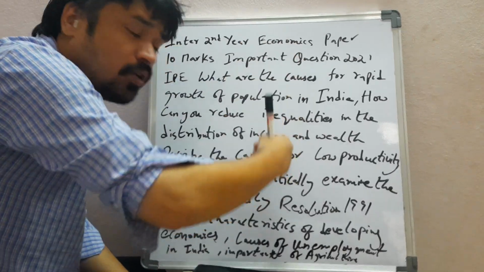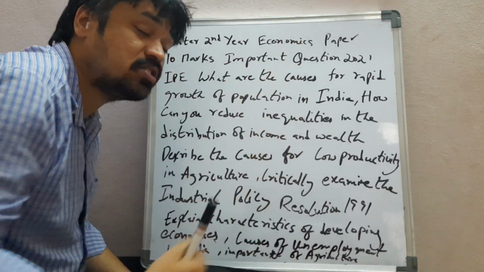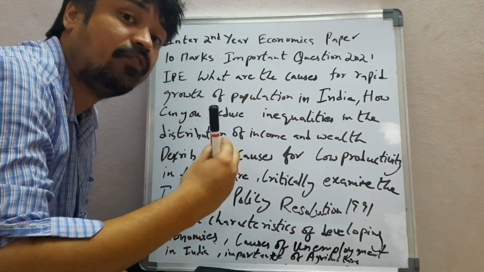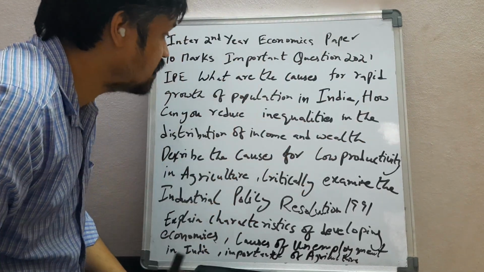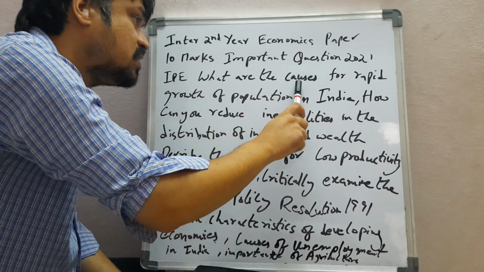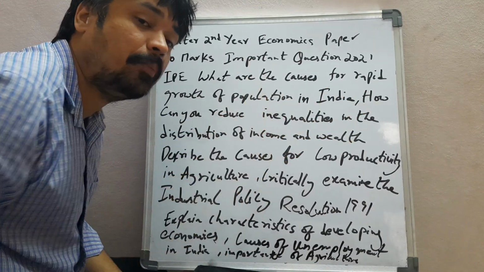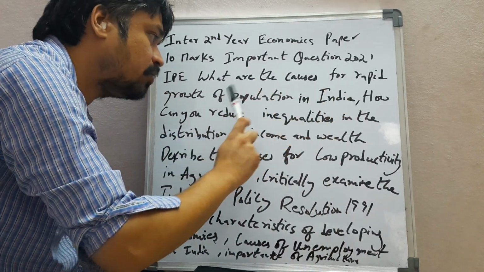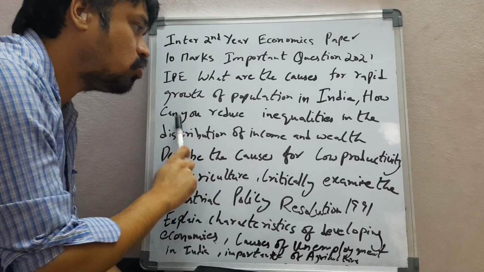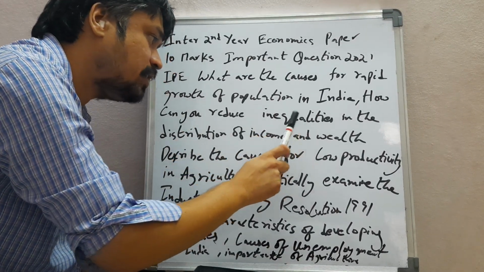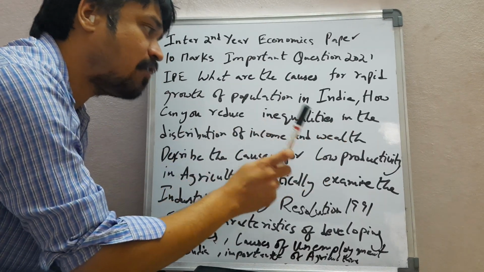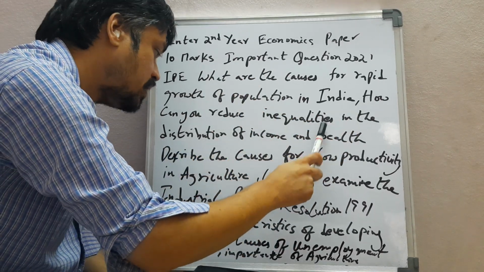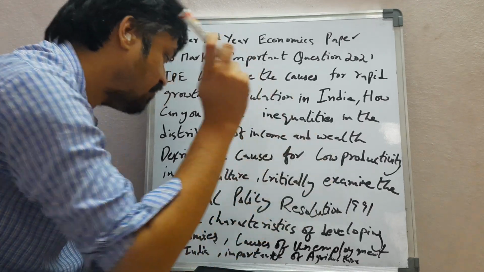One of the most important questions regarding 10 marks which I am going to discuss are for the year 2021 IPE for TS and AP. The first one is, what are the causes for rapid growth of population in India? Very important question. How can you reduce inequalities in the distribution of income and wealth?